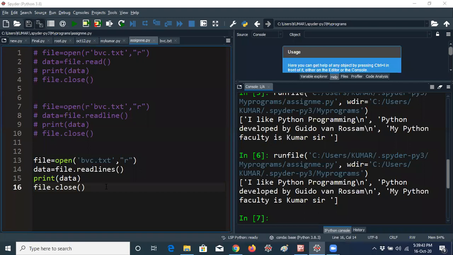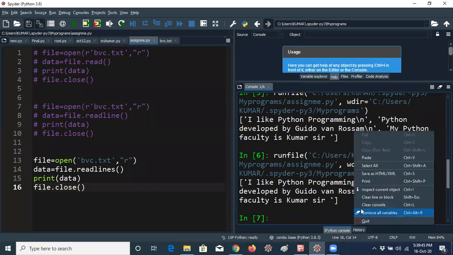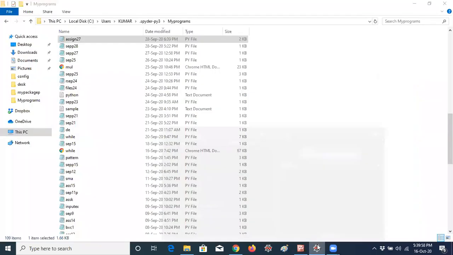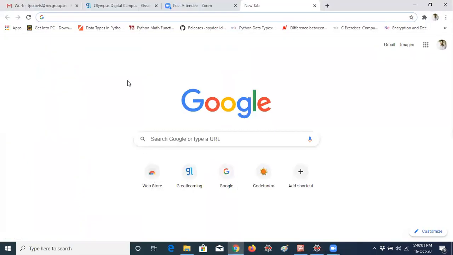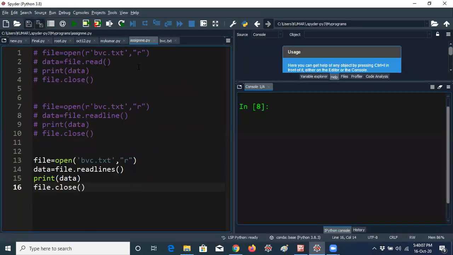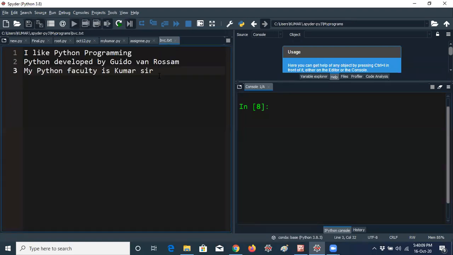Most of the students are also submitting the answer. Thank you, guys. Everybody understands the concept of readline and readlines. This is the best example, guys. It's very easy. But from an examination point of view, you just give the bvc.txt file as a comment line. He submitted the same way, by using a comment only. So you can give a comment line for the bvc.txt file data also. You should mention the bvc.txt file data also in an examination or any point of view.